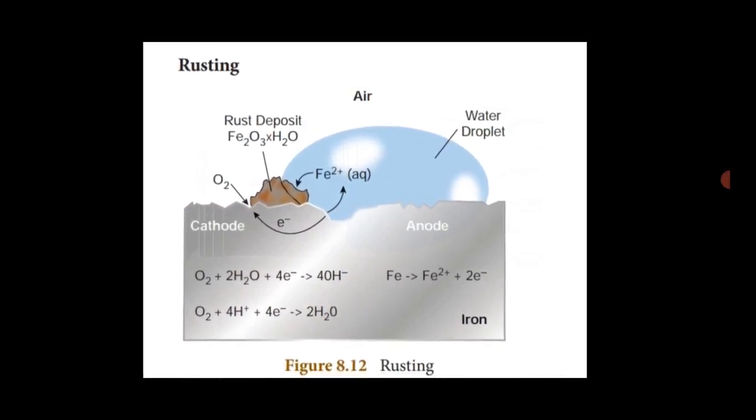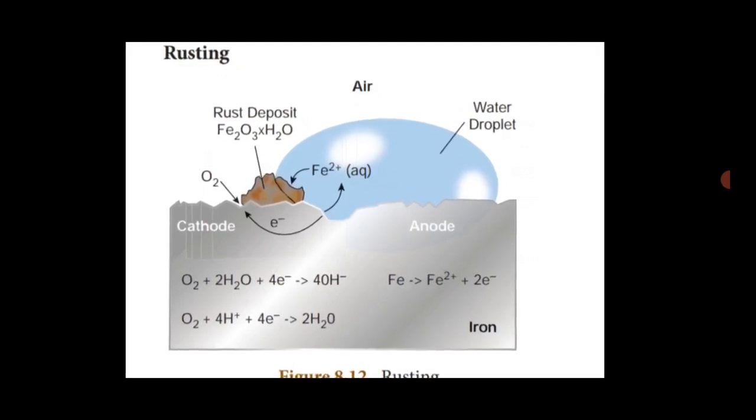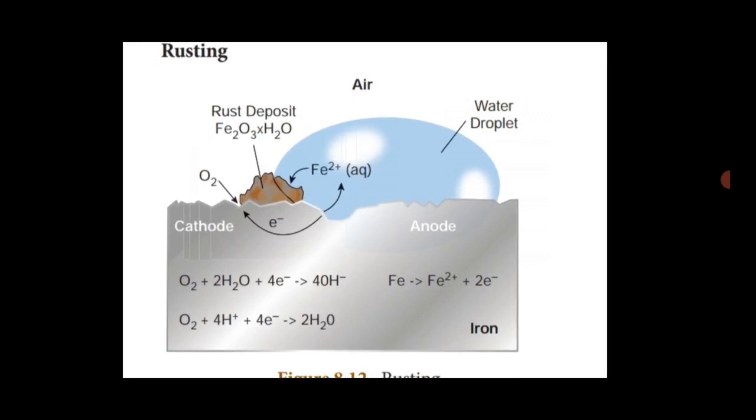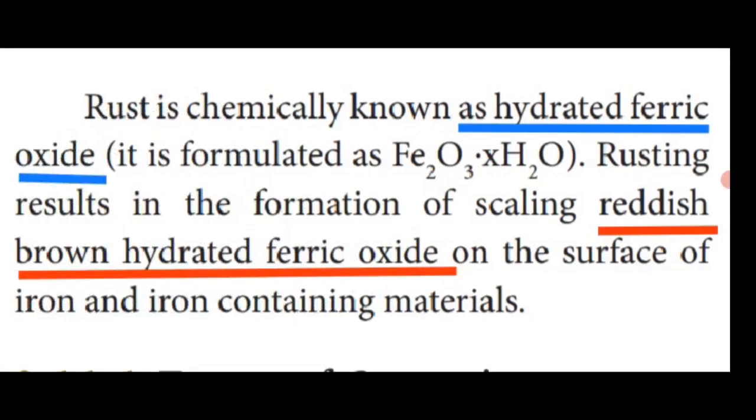This is rusting. Cathode and anode combine in air, water droplets and iron. The air, water droplets and iron react to form rust. What is the rusting formula? Fe2O3·xH2O. X means the number of water molecules combined to form ferric oxide. This ferric oxide is one form of rust. Rust is chemically known as hydrated ferric oxide. What is the formula of hydrated ferric oxide?